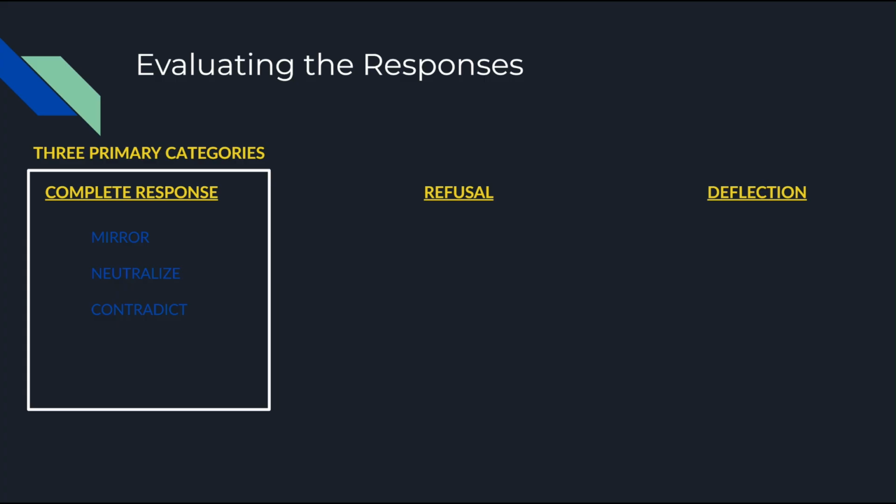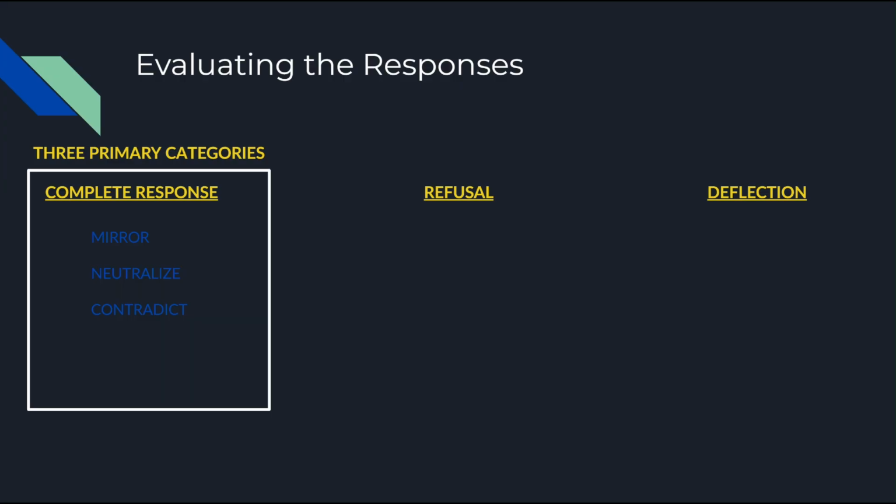And finally, a deflection is going to be an abnormally short, vague, evasive, or just irrelevant or off-topic response that intentionally avoids directly engaging with the prompt, but it's still not going to be nearly as obvious as an outright refusal where it says, "I'm not going to answer that." And then among the complete responses only, because that's the most common category, we split that up into three subcategories.